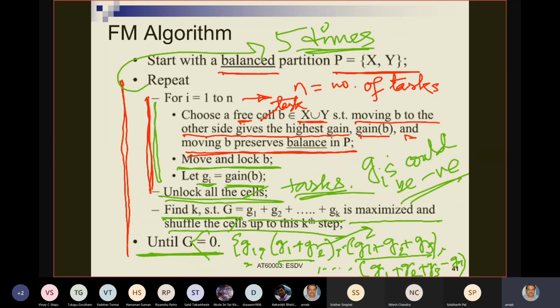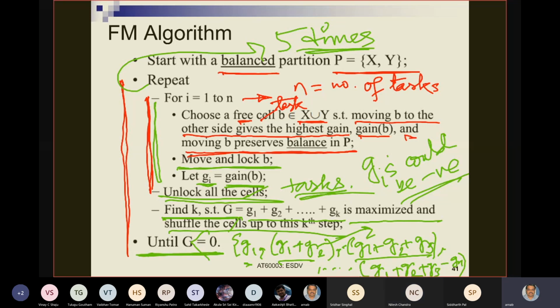Why can that happen? Because the initial partition was very good. Whatever you tried to move only gave you losses, and nowhere did it give you gain. Because at any point, if you get a gain, that means the value is better than the initial value. So if by adding and subtracting all the G values you get a gain, that means you have got a partition which is better than the initial partition. If you have that, go to the outer loop again. Otherwise, you do not go to the outer loop.